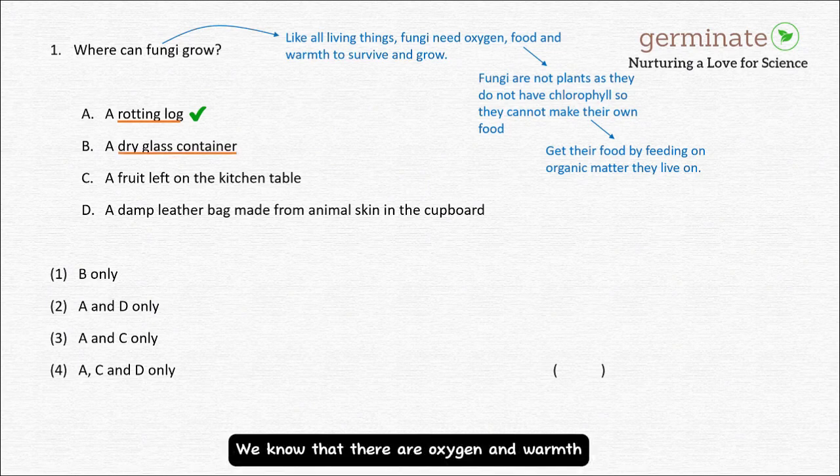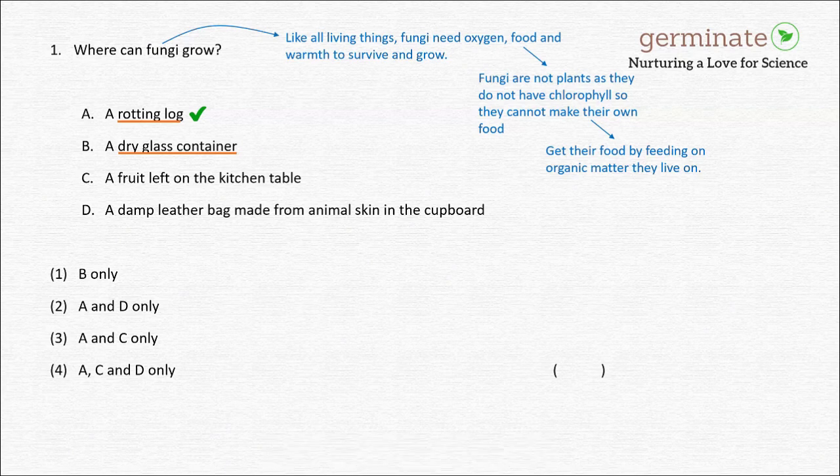Let's look at the next option, B, a dry glass container. We know that there are oxygen and warmth from the surrounding. Is there food for fungi to grow? No, it is a dry glass container. There are no food source for the fungi to feed on. Therefore, this option is incorrect.